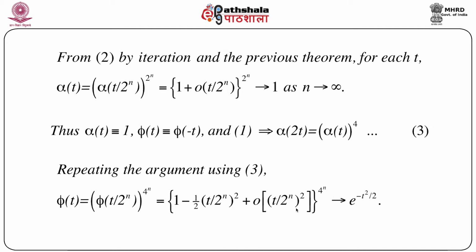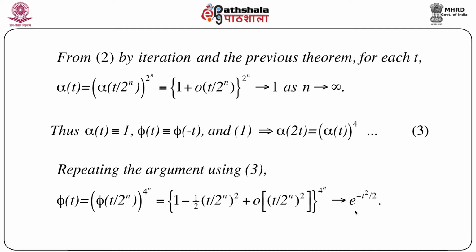And this is nothing but, if you just take the limit, we know that this is e to the power minus t square by 2. So we have to use some calculus, some limits here, which is very easy to see. So eventually we get phi t converges to e to the power minus t square by 2 as n goes to infinity.